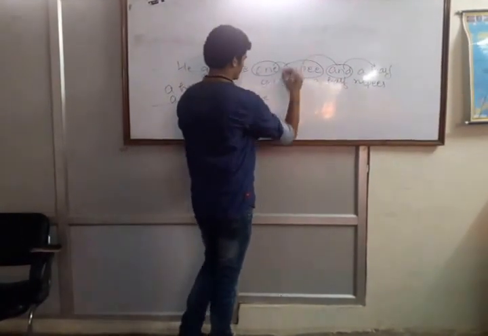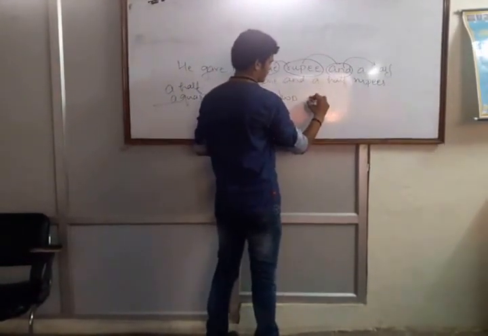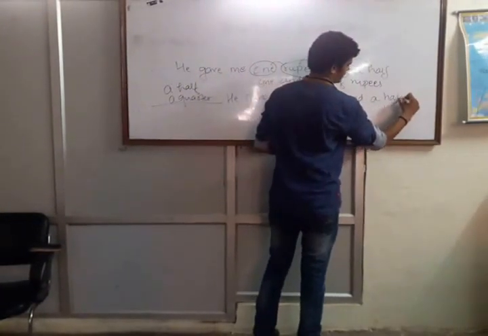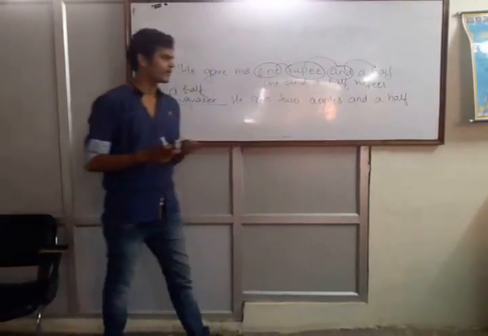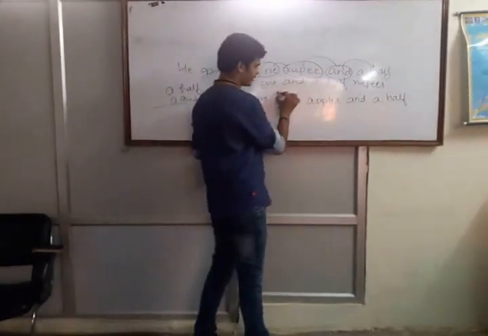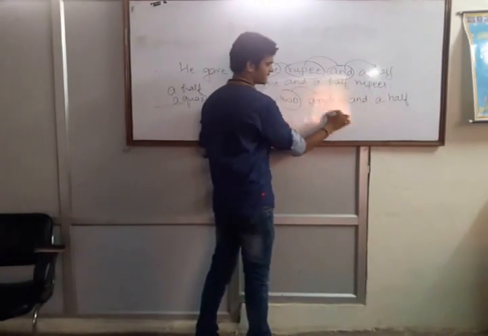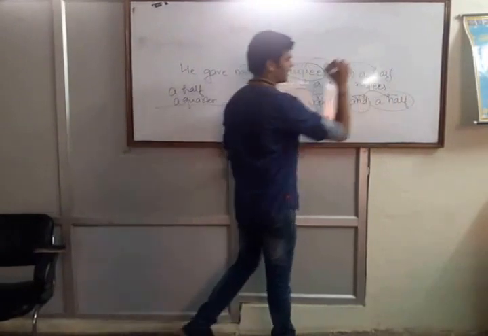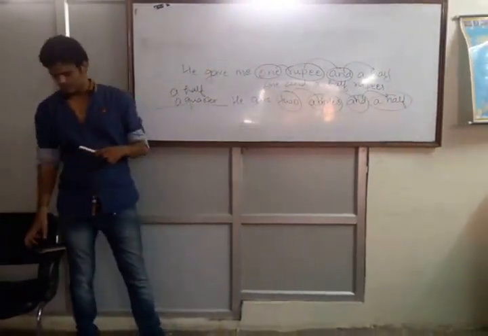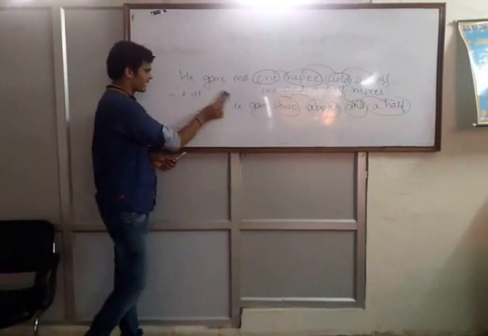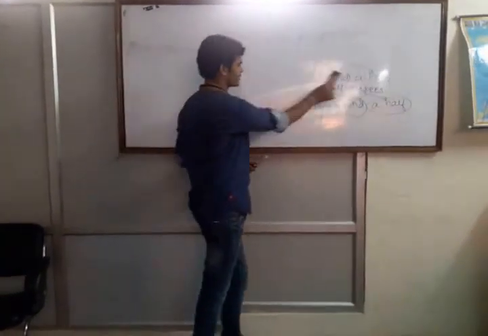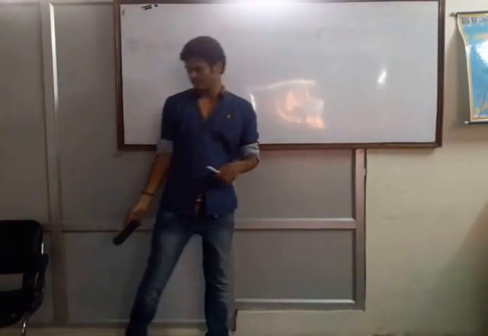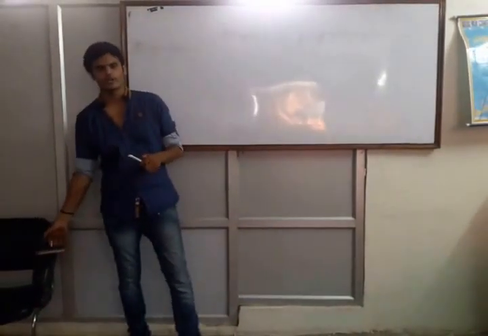Such as, he gave me 2 apples and a half. Here 2 is the numeral adjective, after that the noun, after that and, after and, half. So these are some of the rules that you have to memorize, and you have to understand these rules, and you have to revise these rules daily if you want to qualify the examination.